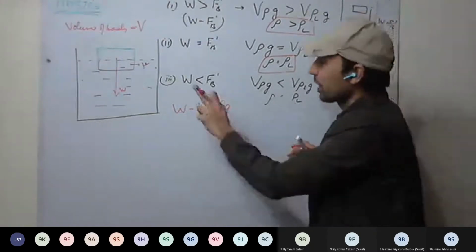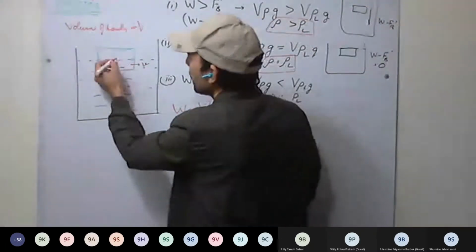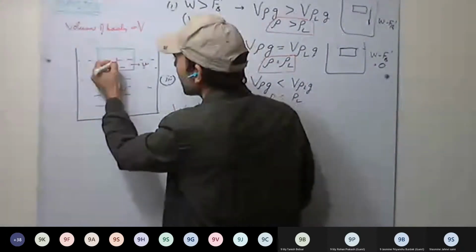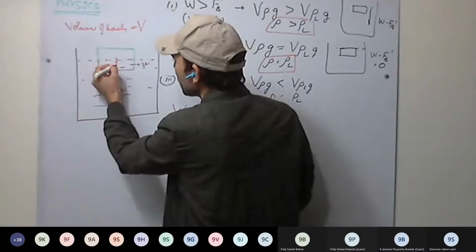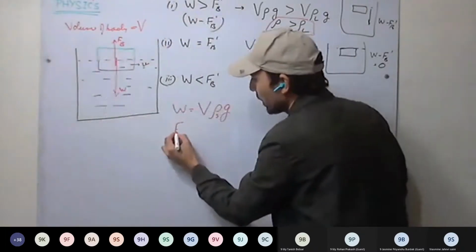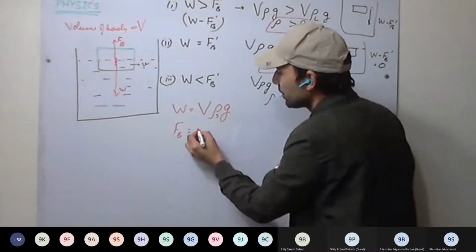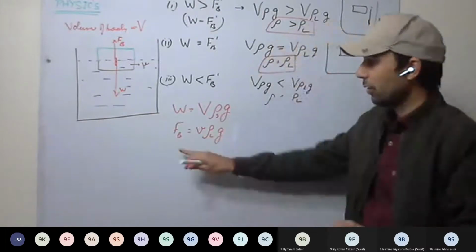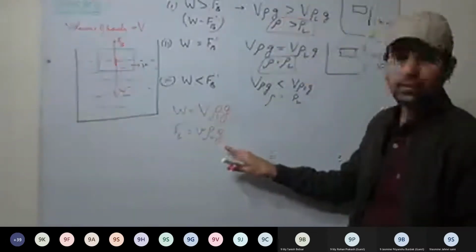This is clear. And what will be the upthrust? It will be less than the maximum upthrust that can be applied. It will be here, and this will be FB. What will be FB? Upthrust will be small v rho L g. What is upthrust? Weight of the liquid displaced.